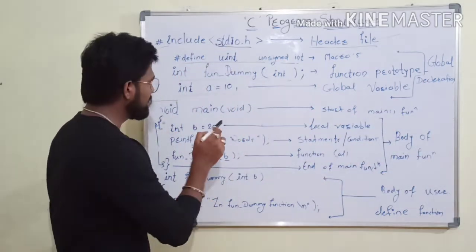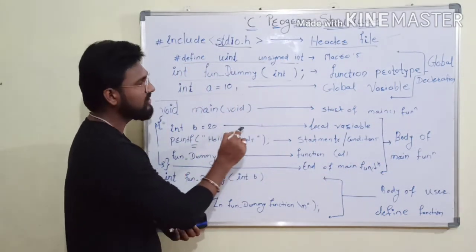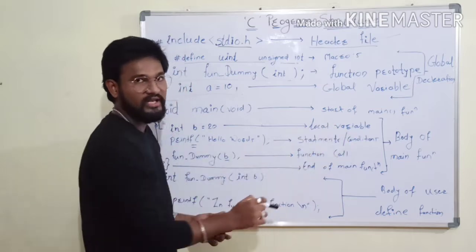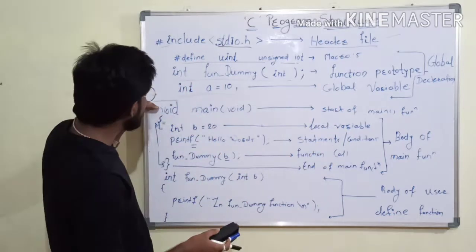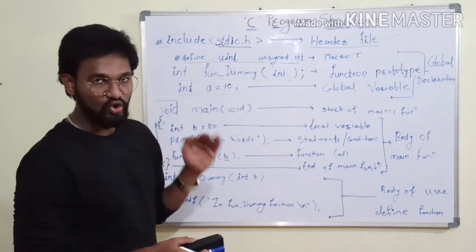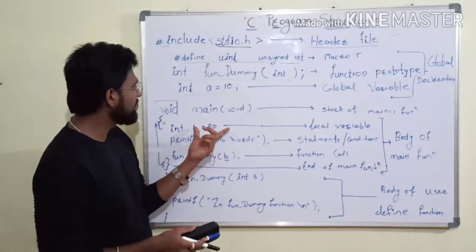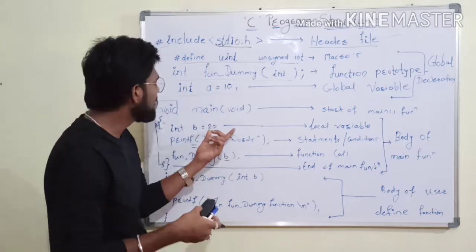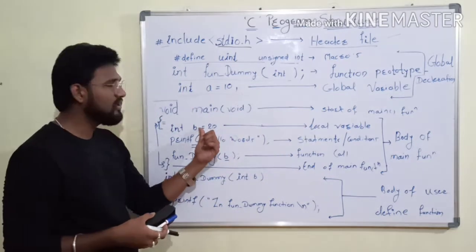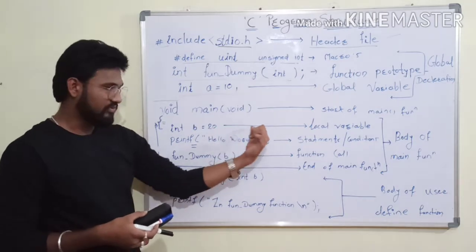Inside this we need to write all the variables, that is, local variables. If you write inside the main, the variable is a local variable. If you write above the main, that is a global variable. So now we need to define all the local variables that we need to use in our whole program first. So after main, we need to write the local variables.